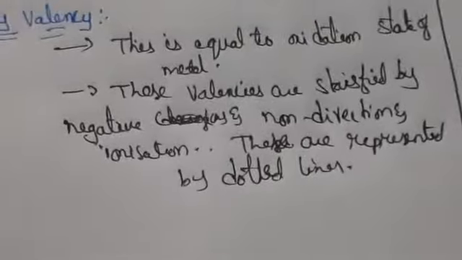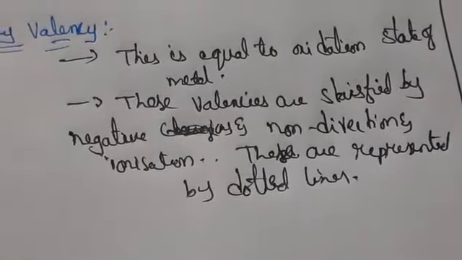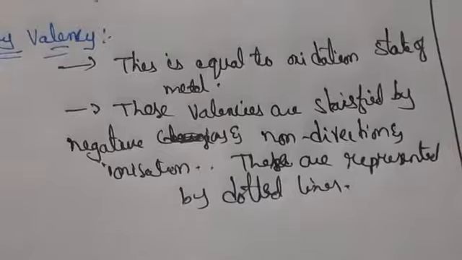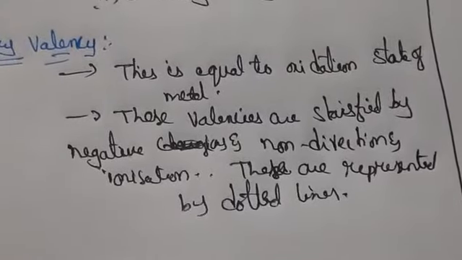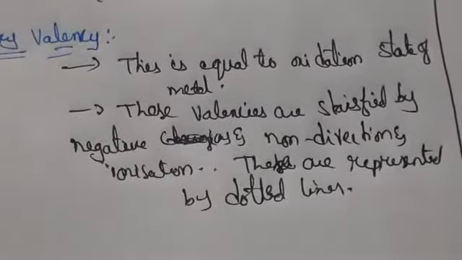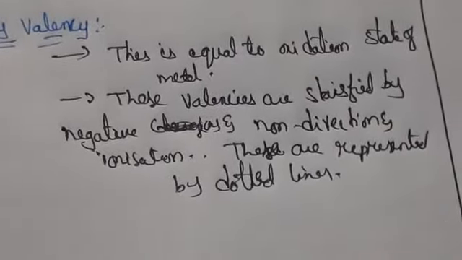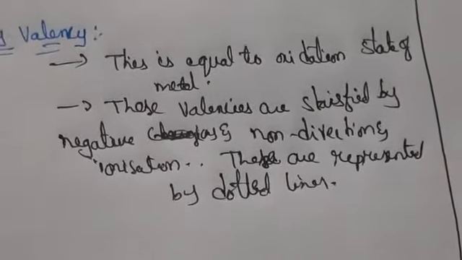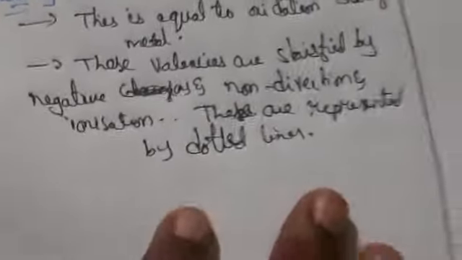So what is primary valency? It is equal to the oxidation state. For example, if I take Co plus 3, it is having 3. So these are equal to the oxidation state, and it is non-directional. It is not in one direction. It can go in any direction, and it is represented by dotted lines. These are mainly negative ions. So this is primary valency.